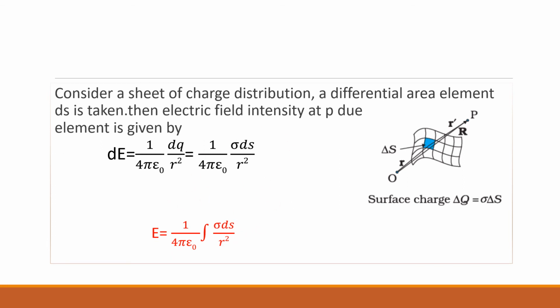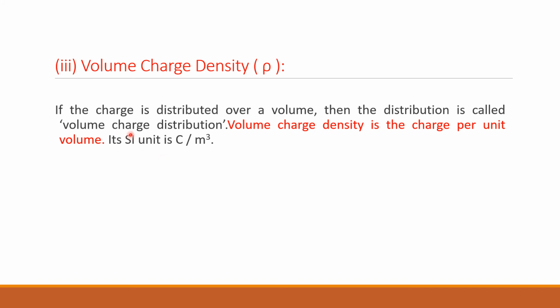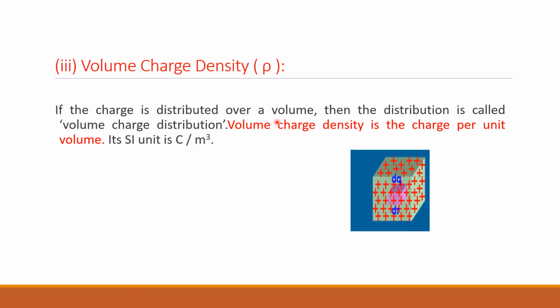Okay. This volume charge density. If the charge is distributed over a volume, we call it as volume charge distribution. And its definition is charge per unit volume. Okay. SI unit is coulomb per meter cube. So this is the volume charge distribution. Okay, charge is dq and volume is denoted by dv. So notation for volume charge density rho is equal to dq by dv or delta q by delta v.